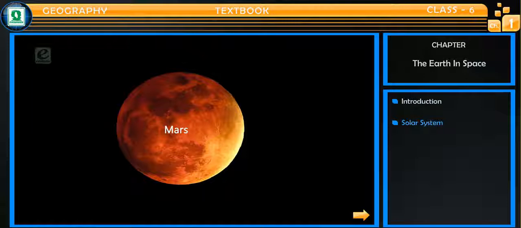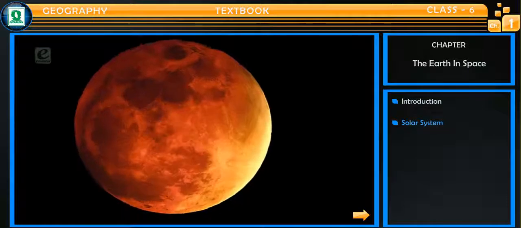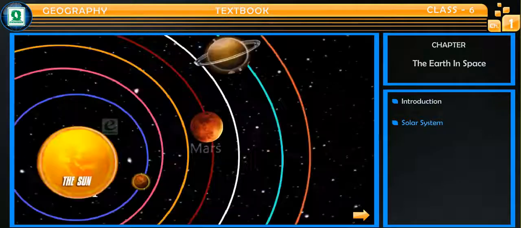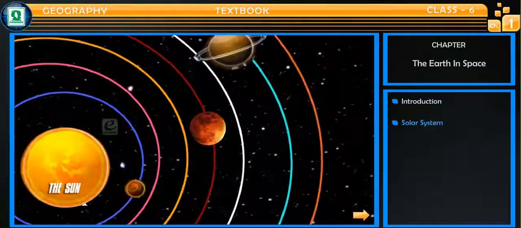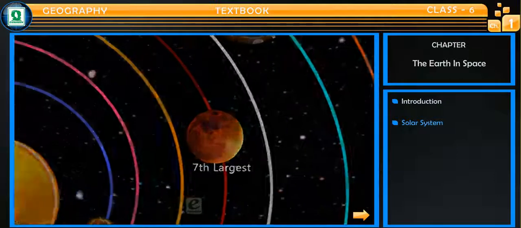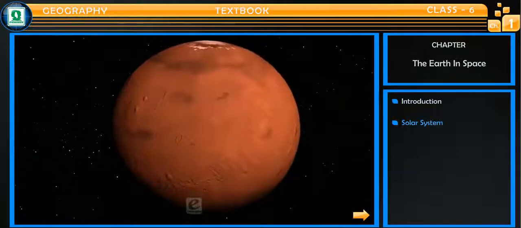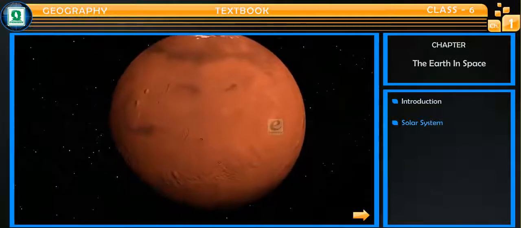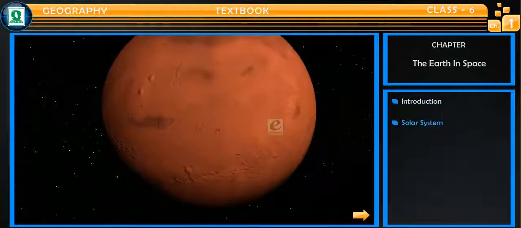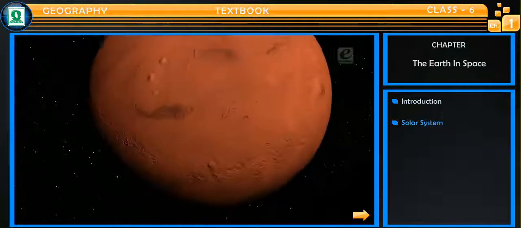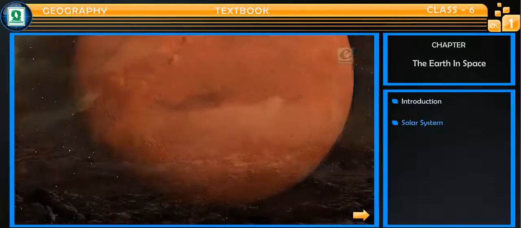Mars, also known as Mangal Grah, is the fourth planet from the Sun and the seventh largest in our solar system. It is seen as a reddish-colored object in the sky. Therefore, it is commonly called Red Planet.